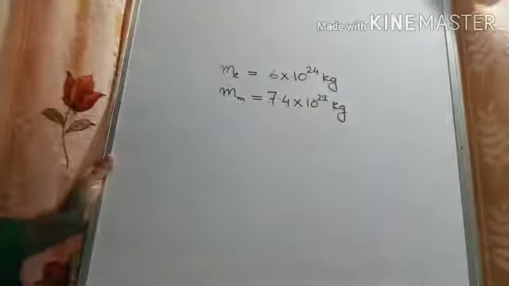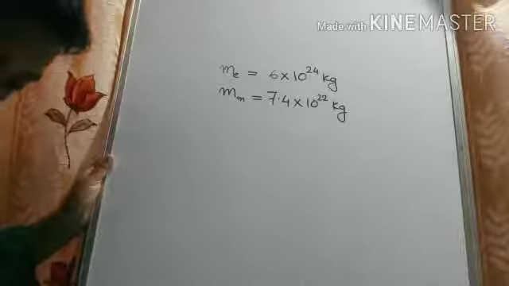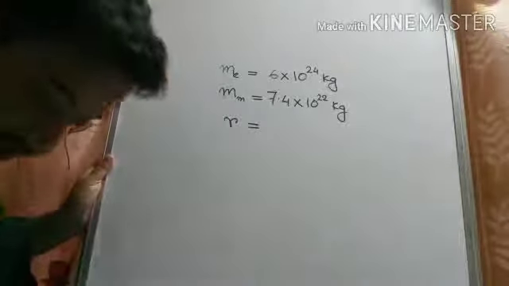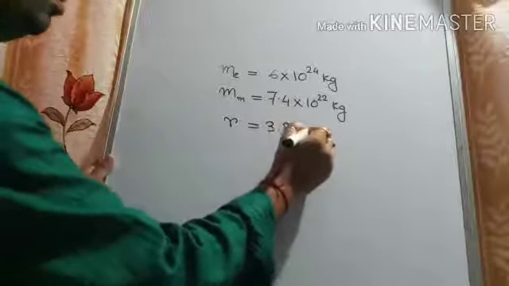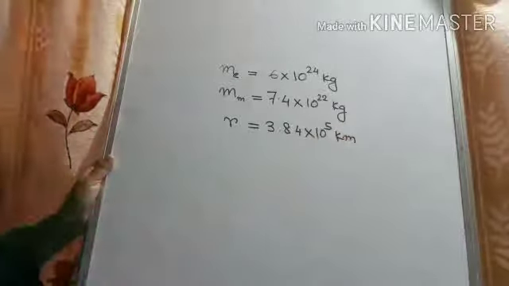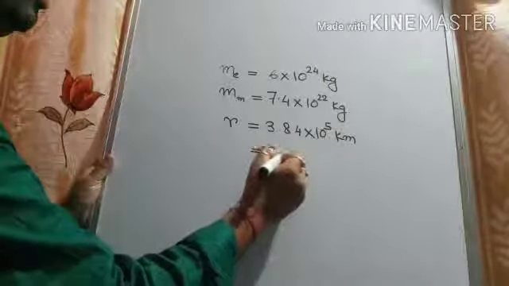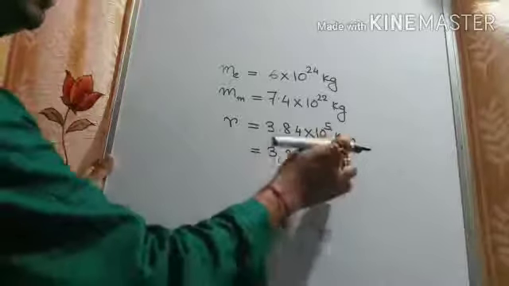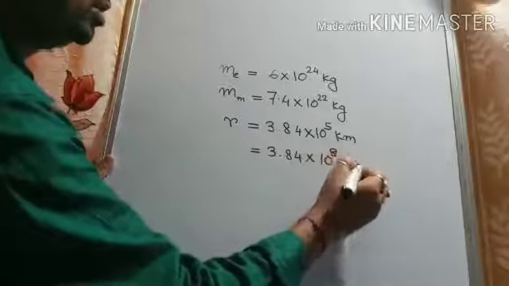And they are separated by a distance, so r is also given here, 3.84 into 10 to the power 5 kilometer. We know that kilometer is not the SI unit, so convert it to SI unit. Kilometer means 10 to the power 3 meter, so it will be 3.84 into 10 to the power 8 meter.